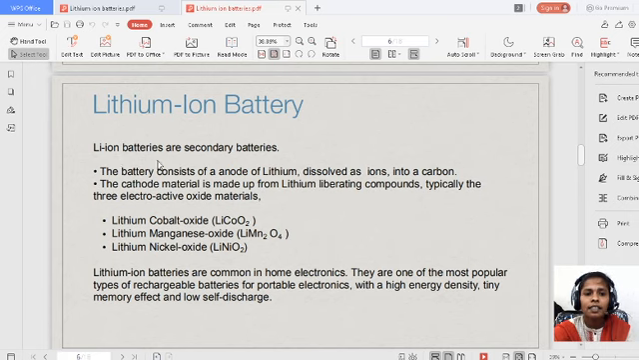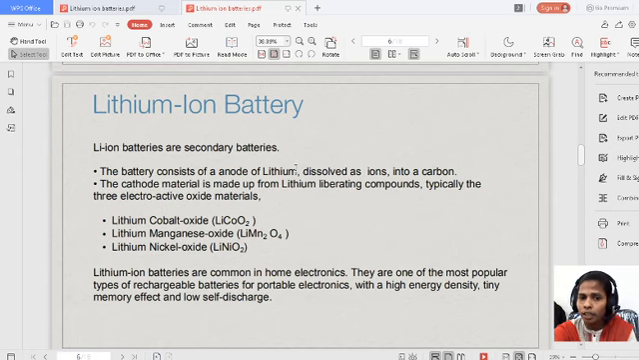Lithium ion batteries are secondary batteries. The battery consists of an anode and a cathode. The anode is lithium dissolved as ions into carbon. That means lithium dissolved in carbon, this mixture, acts as the anode in lithium ion batteries. But the cathode material is made up of lithium-liberating compounds, typically three electroactive metal oxides: lithium cobalt oxide, lithium manganese oxide, lithium nickel oxide.